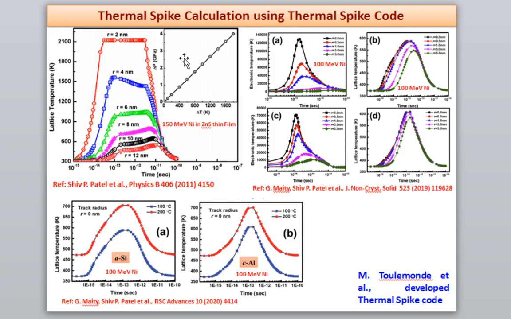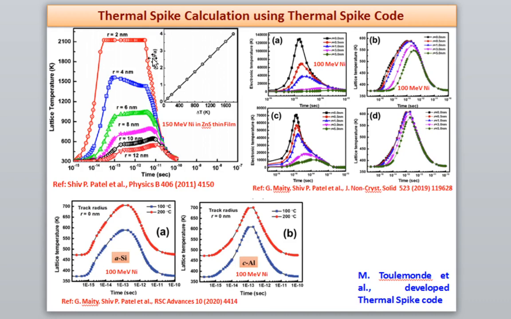So I have estimated temperature with respect to pressure. If you see here, I have calculated that if the temperature of the lattice is 1600 Kelvin, the corresponding pressure is nearly 3.5 gigapascal. If you go up to 2100 Kelvin, the corresponding pressure is 4 gigapascal. It means within the small cylindrical zone, a very, very huge pressure is generated within the material. So in this way, one can modify the